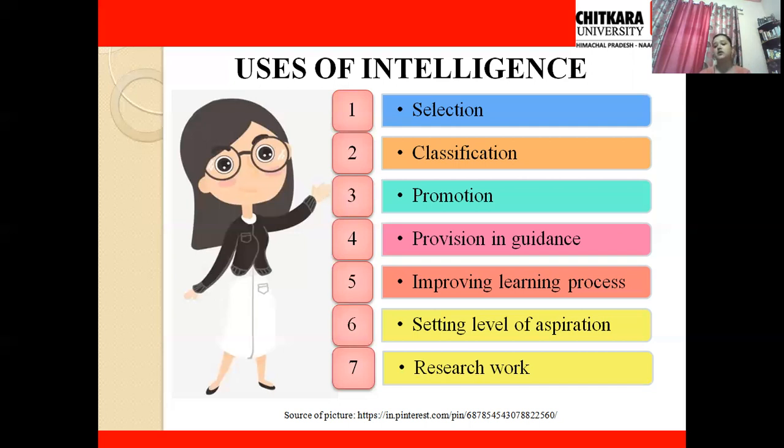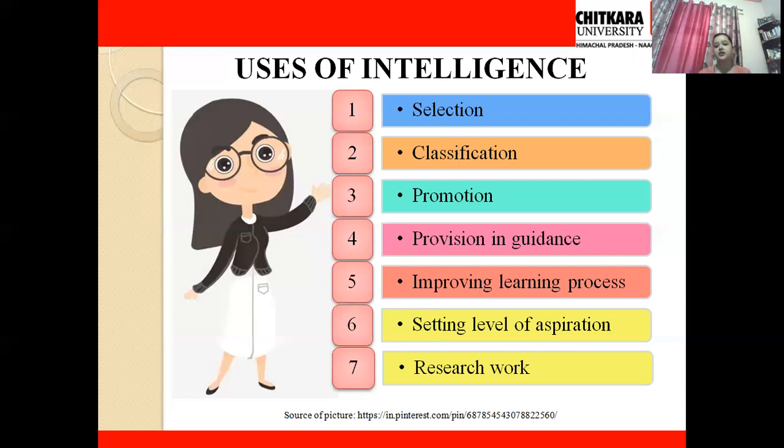Next is provision of guidance. Let's say I have to provide vocational guidance to my students. So if I know what kind of interest or what kind of intelligence my students possess, I can guide them into those particular pathways. I can guide them to choose that particular career because they are going to perform better in that career, if I know what type of intelligence they possess. So that is how it also helps in guidance.